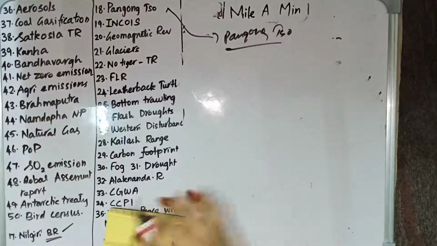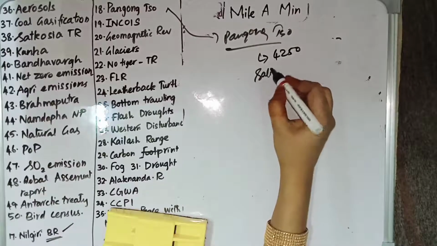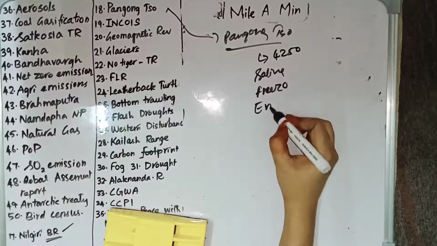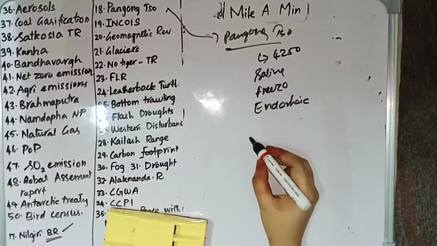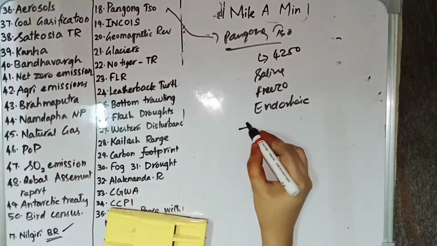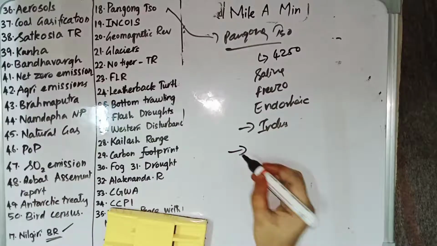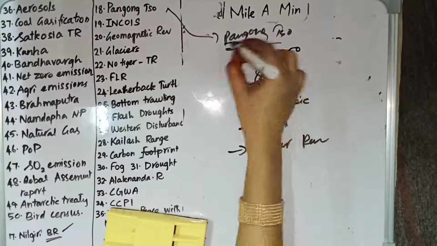So Pangong Lake is at a height of 4250 meters. It is a saline lake, but it freezes in winter. It is an endorheic lake, and this Pangong Lake is separated from the Indus River Basin by a small elevated ridge, and it is under the process of getting into the Ramsar Convention. These are the things which are relating to Pangong Lake.